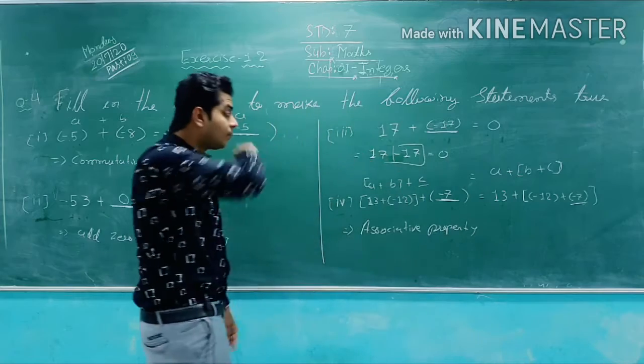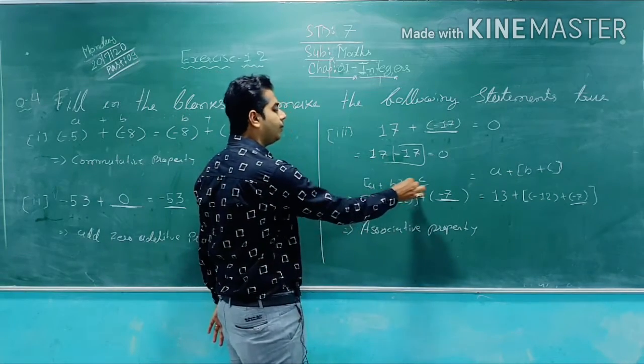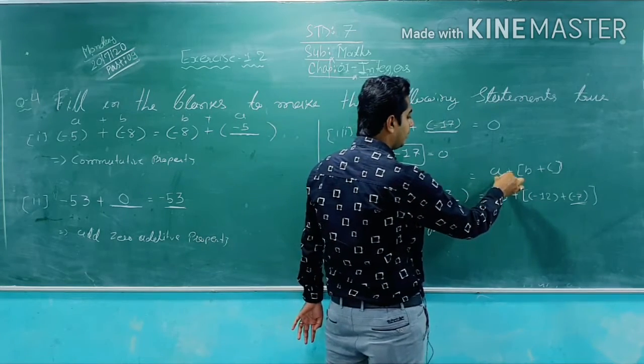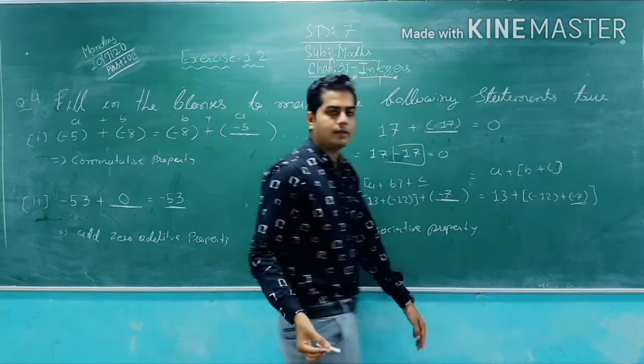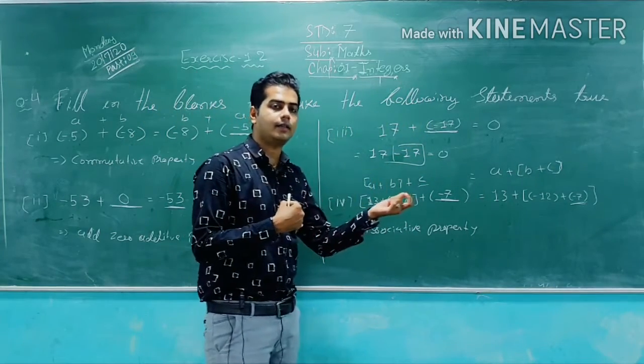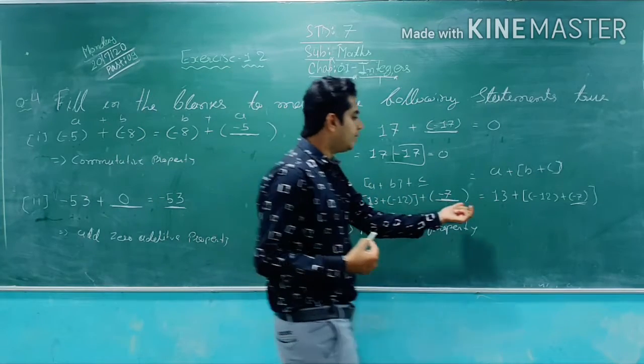By using associative property, you will find the answer. See, (a + b) + c. Here on the other side, on the right side, a + (b + c). So in associative property, what do we do with the integers? We interchange them, outside the bracket and inside the bracket. So that's how I interchange the integers.